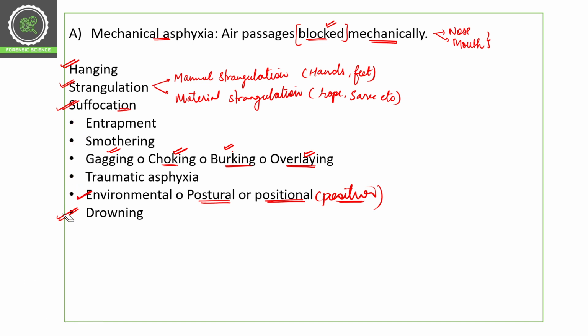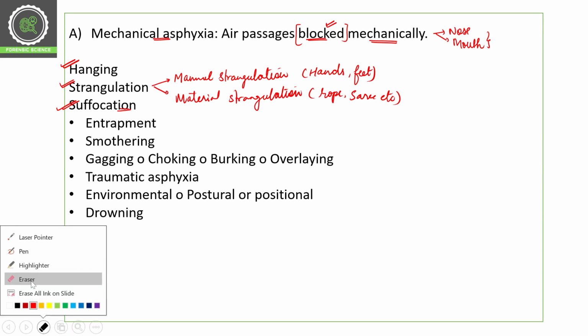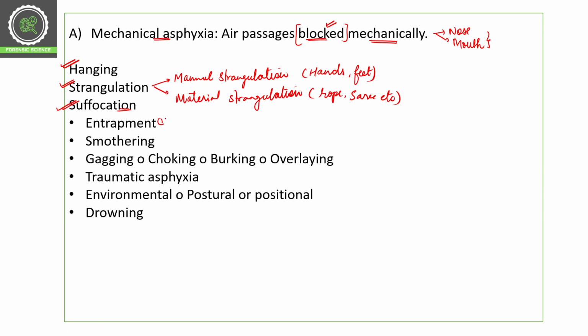So these are the different types which we have under suffocation. Let me just point them down, numbering 1, 2, 3, 4 like this, because a few points are already written here. So this is 1 to 10. We have a total of 10 different types of suffocation. All these examples of mechanical asphyxia come under suffocation. Then strangulation, where we have manual, we have ligature, and then hanging. So these are the types of mechanical asphyxia.